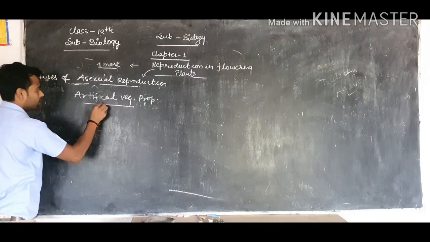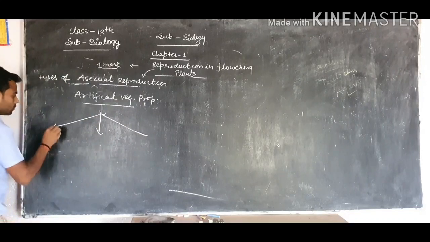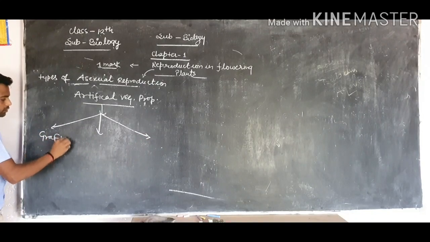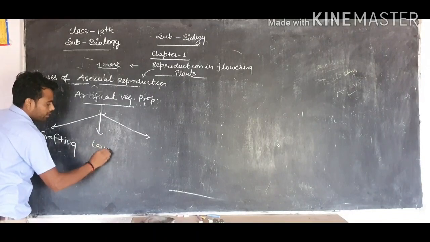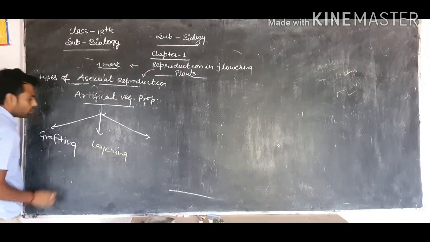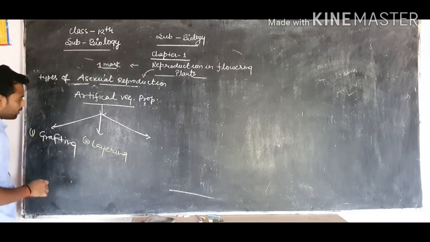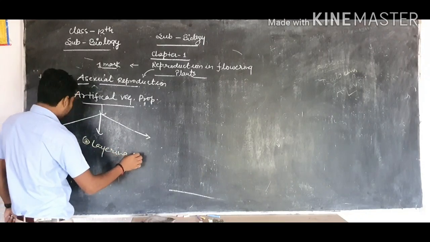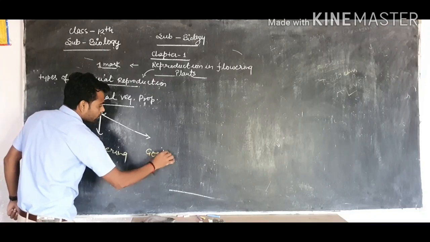This propagation is man-made, and it is carried out by three kinds. One is called grafting, and second is called layering, and third is called Guti formation.